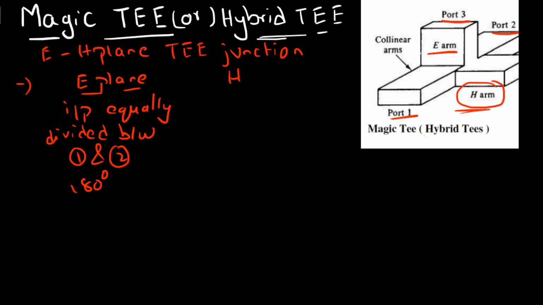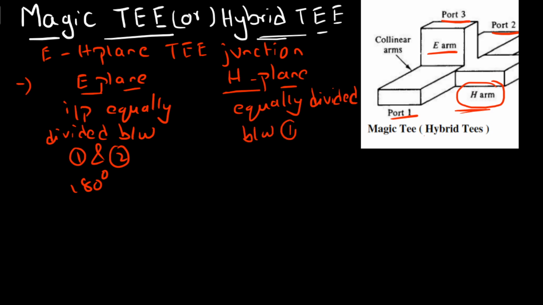Similarly, the H plane property: whatever input is applied at the H arm is equally divided between port 1 and 2 and is in phase. In phase means there is no phase shift, that is 0 degrees.